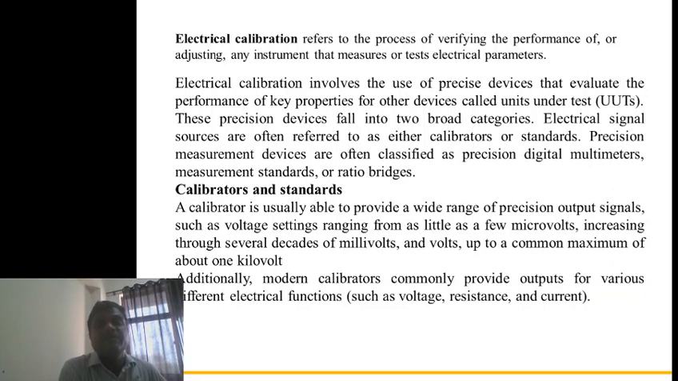These precision devices fall into broad categories. Electrical signal sources are often referred to as either calibrators or standards. Precision measurement devices are often classified as precision digital multimeters, measurement standards or ratio bridges. Either we use the digital multimeter, or some measurement standards, or the ratio bridge. These are called precision measurement devices.